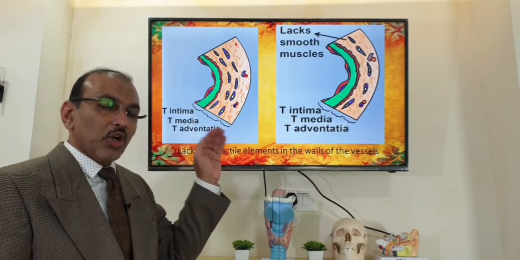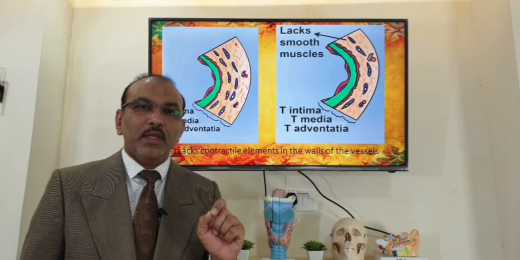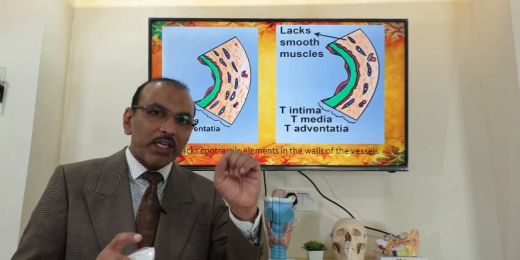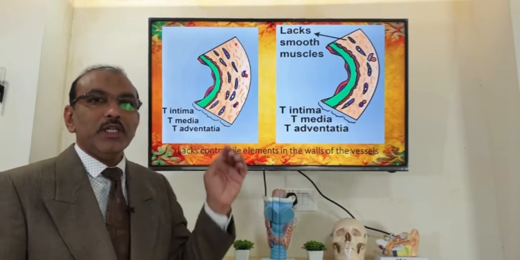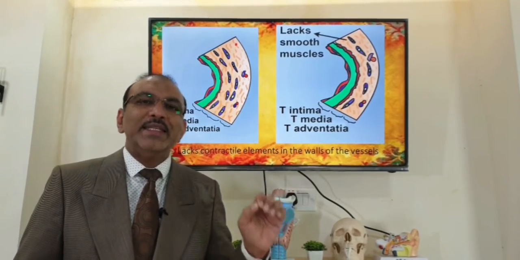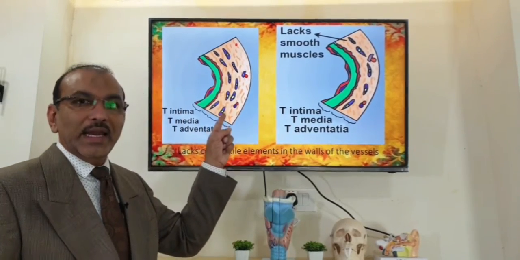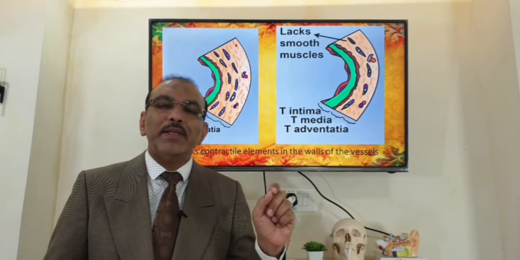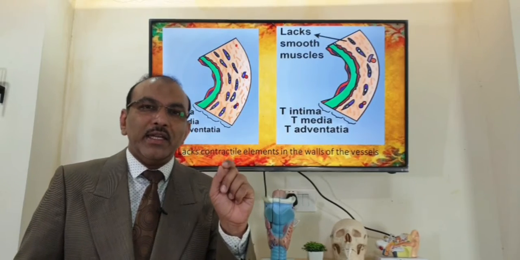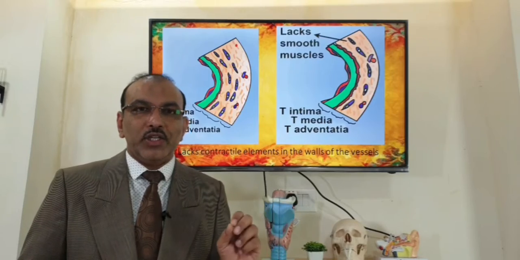In this cross section, you can make out that the middle part has smooth muscles, so that if there is any bleed, the whole artery contracts and becomes smaller in size with the help of the smooth muscle, so that it can control the bleed. But in hereditary hemorrhagic telangiectasia, the middle layer lacks the smooth muscles. So what happens? If there is any trauma, a small bleed takes a long time to be controlled. So that's what happens in this condition.